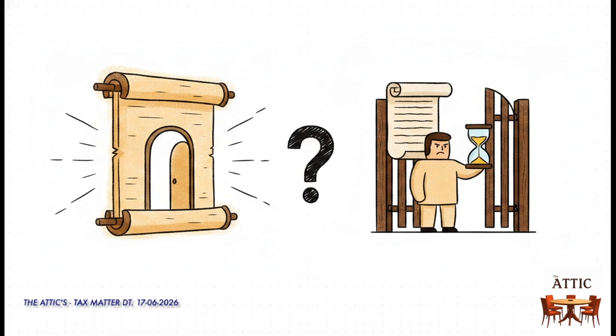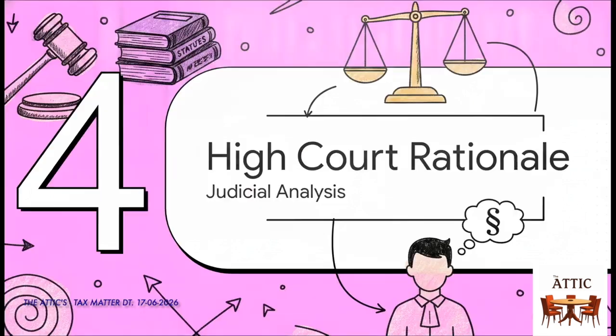So the ultimate question here is whether a subordinate rule is illegally restricting the parent statute, or just supplementing it. On one hand, you have Section 515, the heavy-hitting parent statute that grants the broad eligibility to act as an authorized representative based on education. But then you've got Rule 257, the subordinate rule acting as the gatekeeper. It explicitly demands a year of practice before handing over that formal certificate of registration. It kind of looks like a total contradiction, right? How are you eligible to practice but denied the certificate to practice? Part 4, the High Court's rationale.